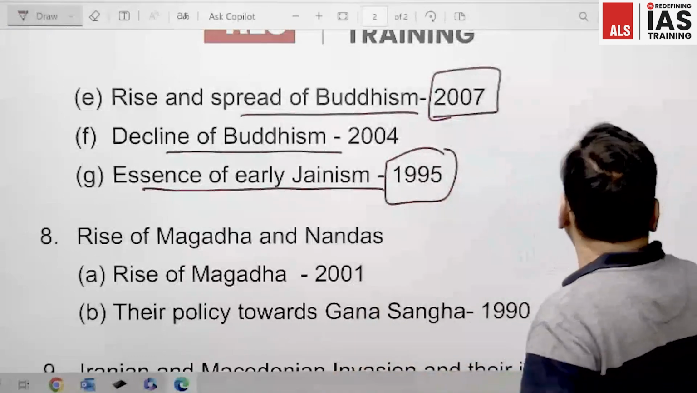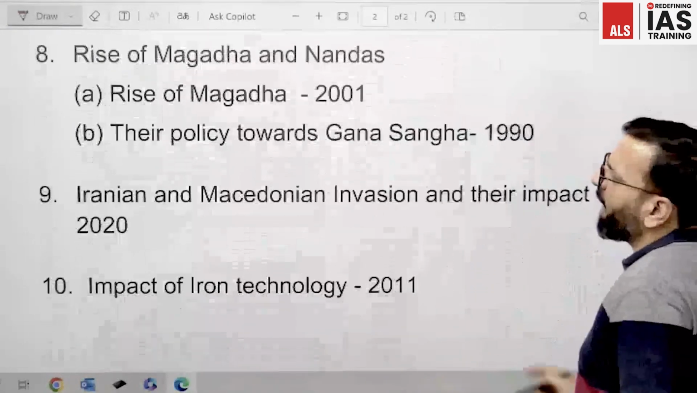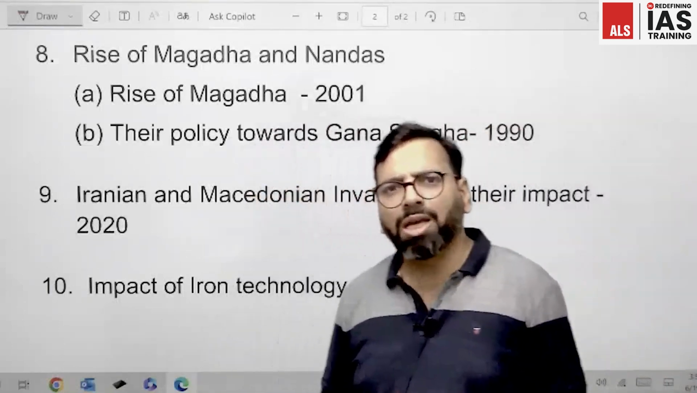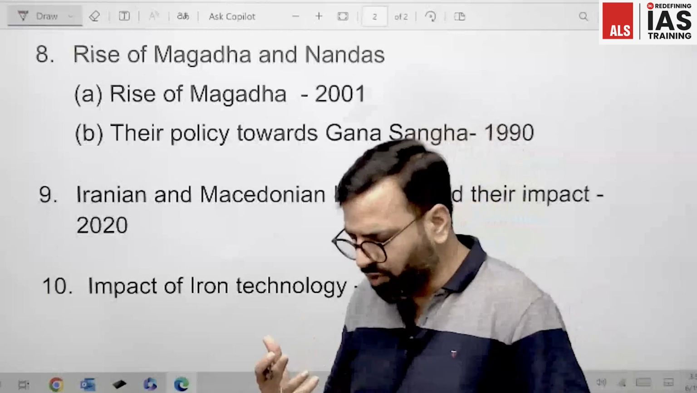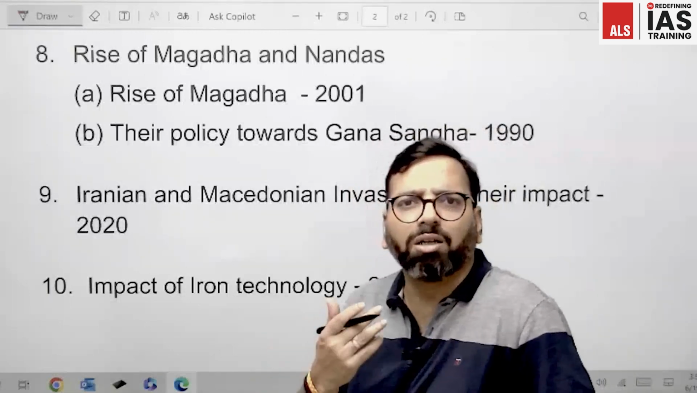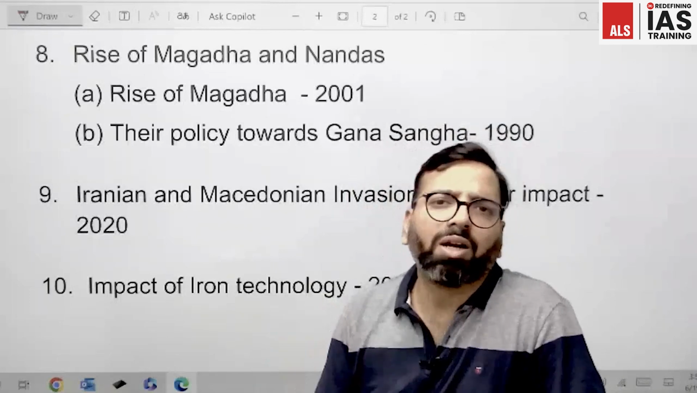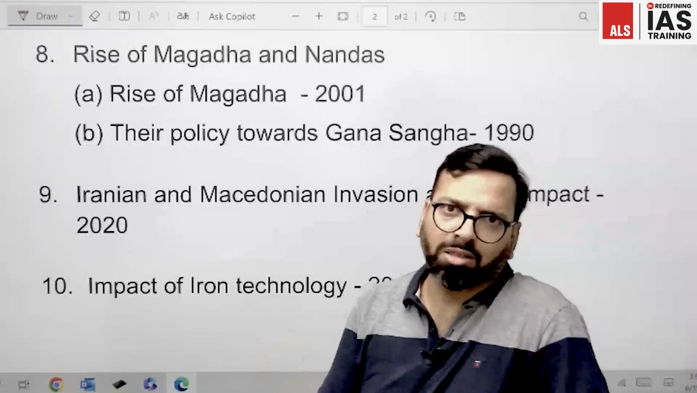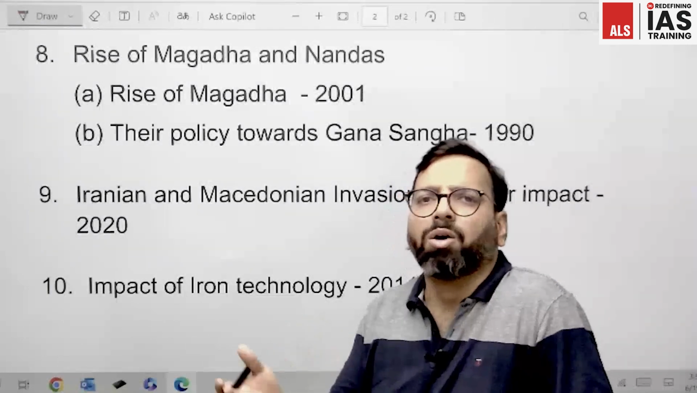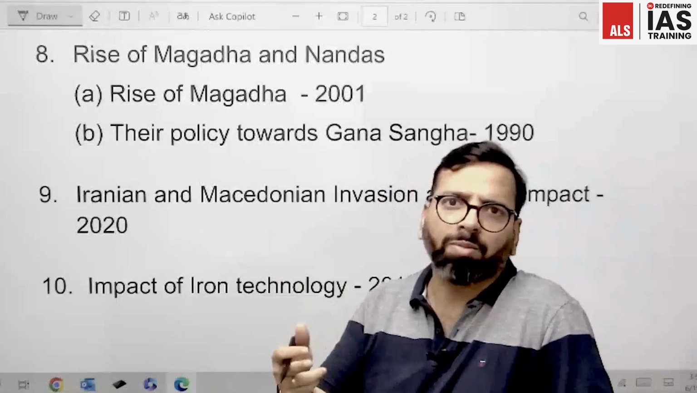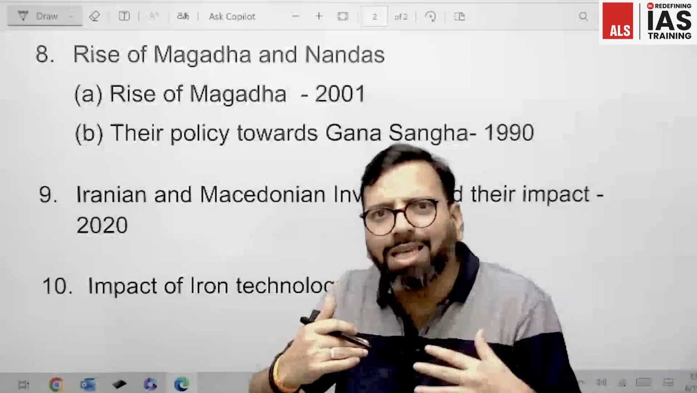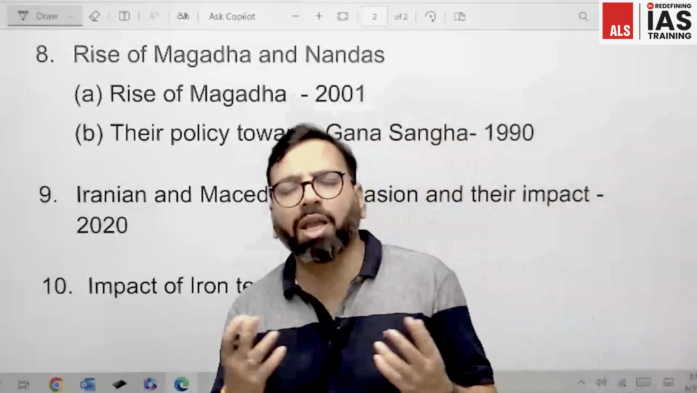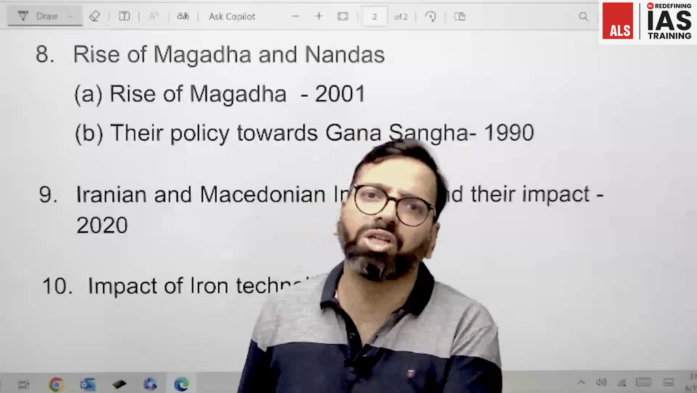Moving ahead, we move to topic number 8, rise of Magadha and the Nandas. Magadha, we know, during this Mahajanapada period was one of the most prominent Mahajanapadas, and with time we have several dynasties. Haryanka dynasty is there, Shishunaga dynasty is there, Nanda dynasty is there, and it was the last ruler Dhanananda who was defeated by Chandragupta Maurya, who established the Mauryan empire. So this rise of Magadha, why Magadha became the most prominent kingdom among all the Mahajanapadas, all of that we need to know.